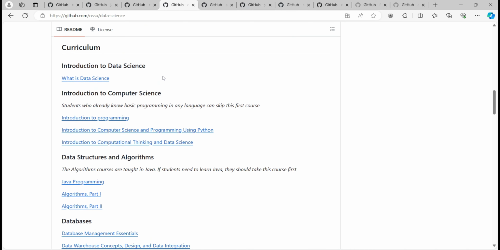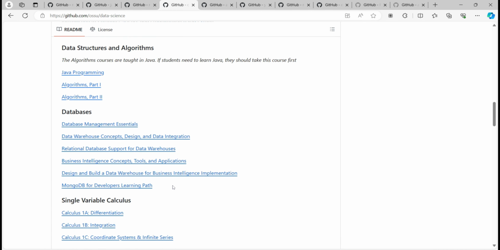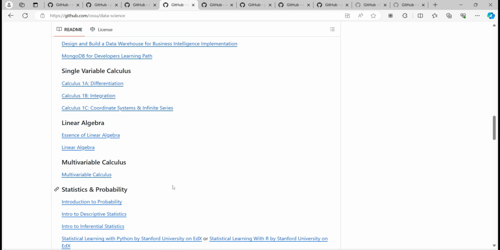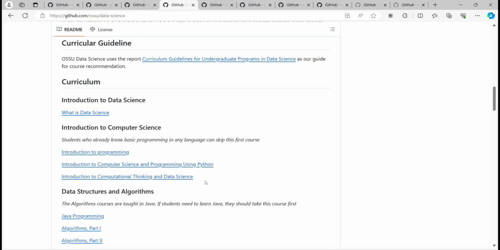Then all these things like introduction to data science, computer science, even if you're a pure beginner, you can follow this GitHub repository. They have listed some important data structures, databases, then all this stuff, linear algebra, statistics. Whatever is needed to be a pro in data science, they have listed everything from beginner to pro.